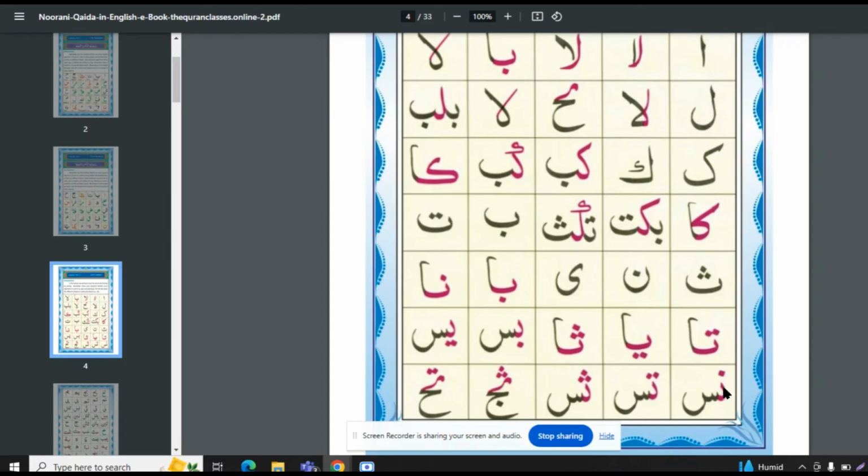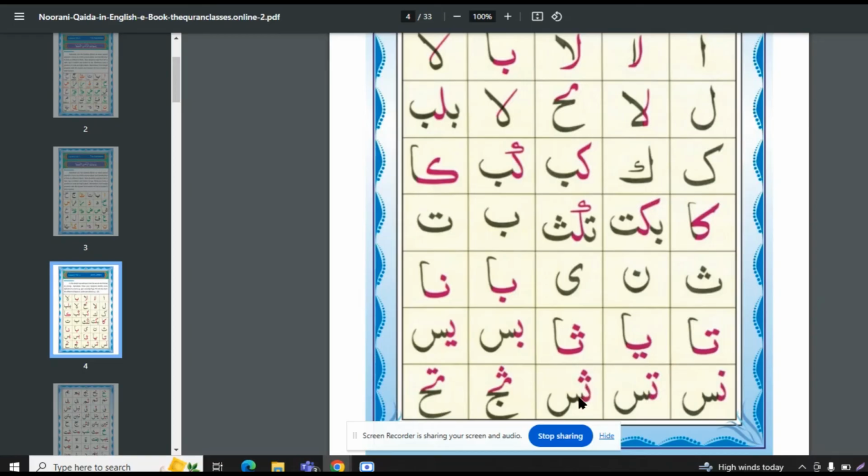Noon sin. Pink one is the noon. Noon shape is the half shape and sin shape is the full shape. Noon, sin, ta, sin.